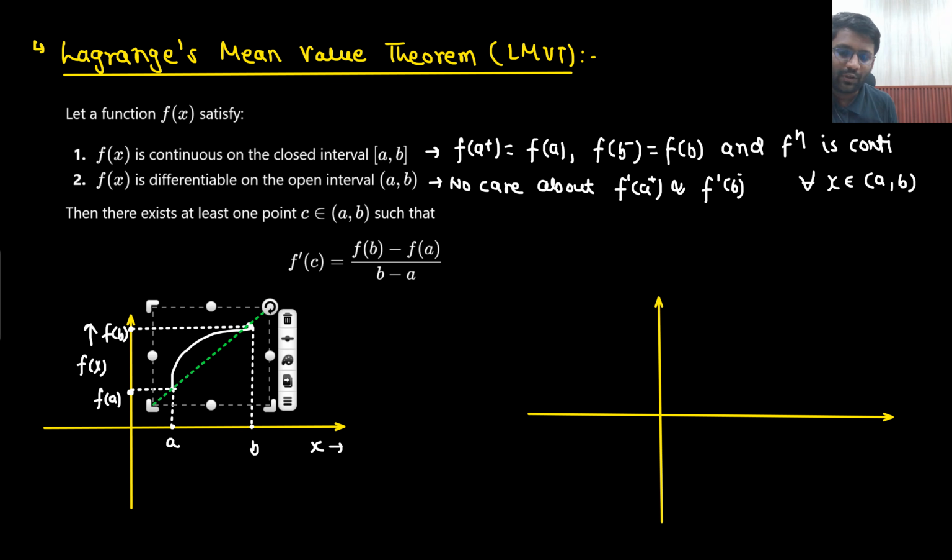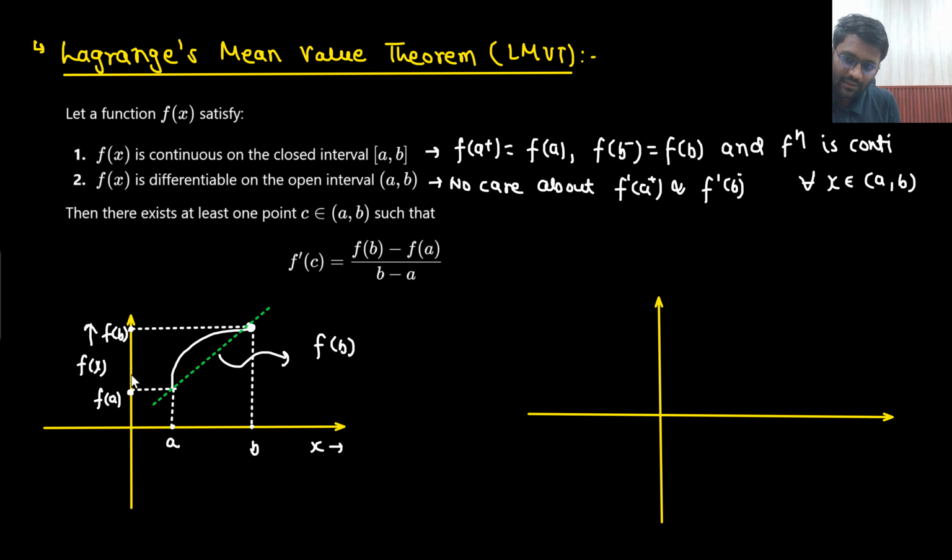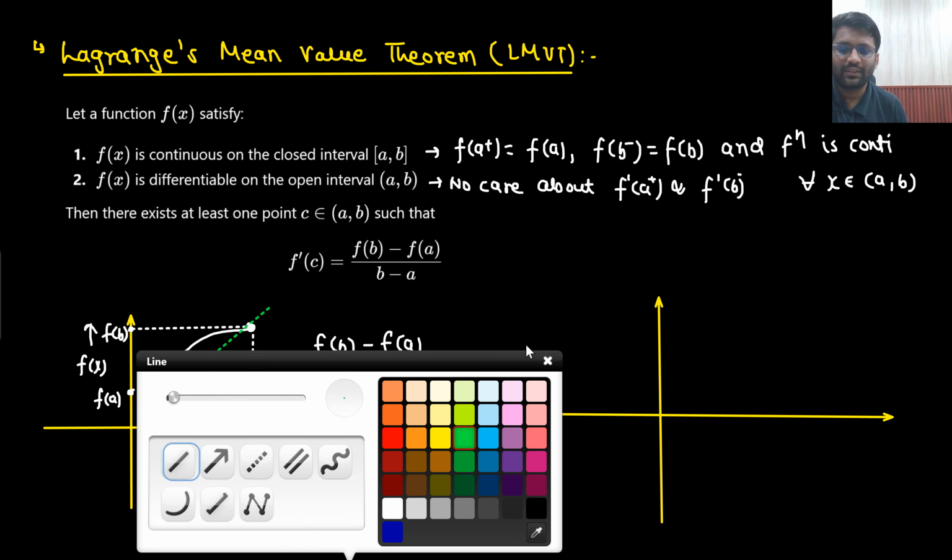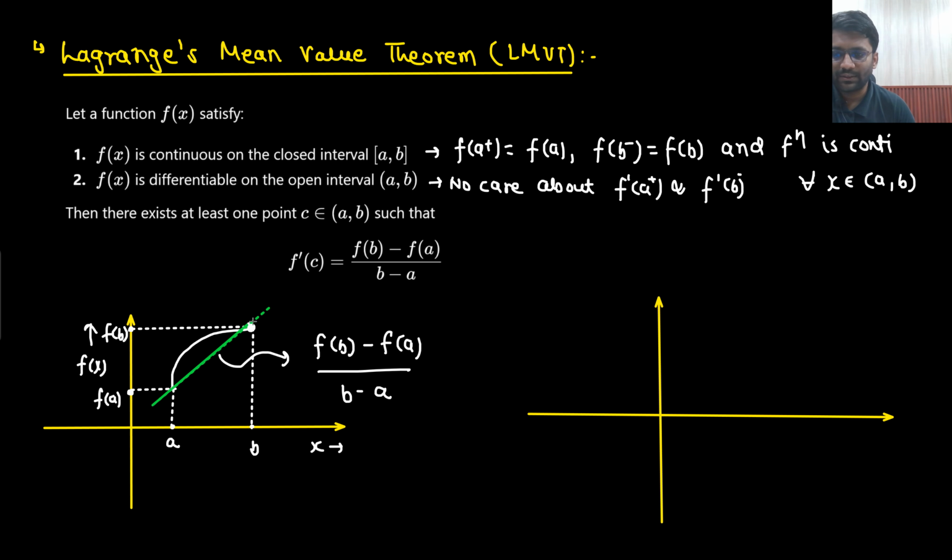When you join these 2 points, what will be the slope of this line? At the y-axis, what is the value? f of b. And what is this value? f of a. Divided by the x-axis value, b minus a. This is the slope, right? What is the slope of this line that I have drawn?